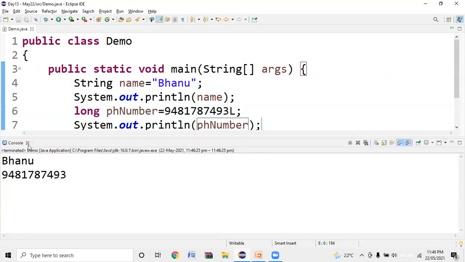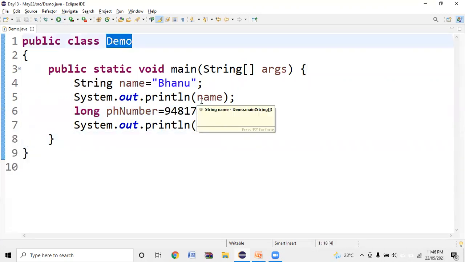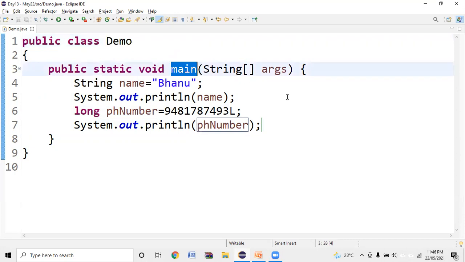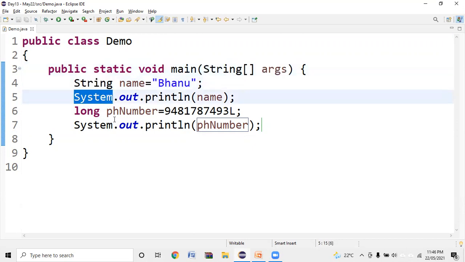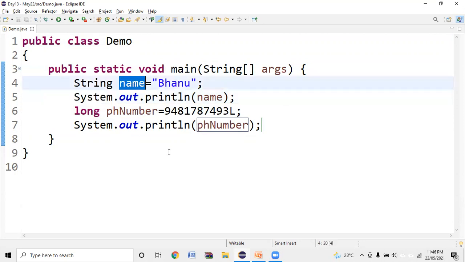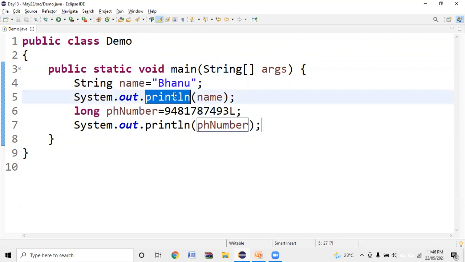In this example, Demo is the class name given by me. It is called a user-defined class name. Main is the name of a method. String is a built-in class name. Args is a variable name. String, System are built-in class names. Name is a variable name. Println is a method, and so on and so forth.